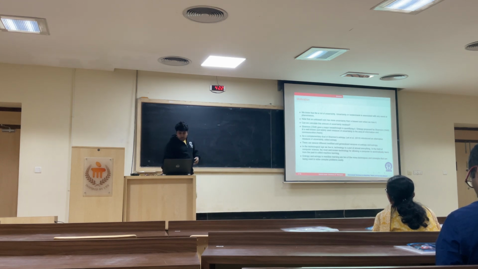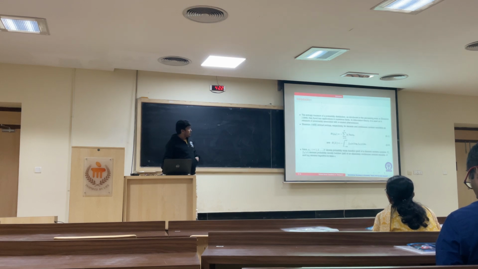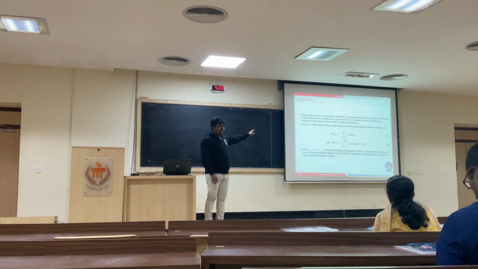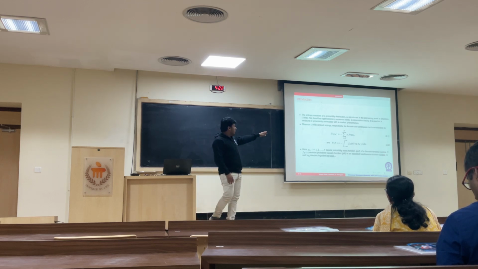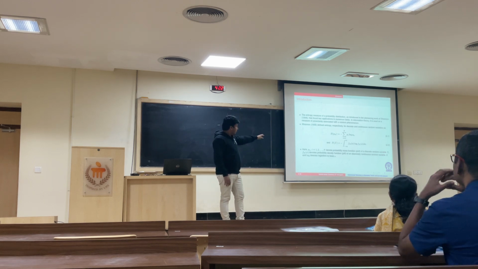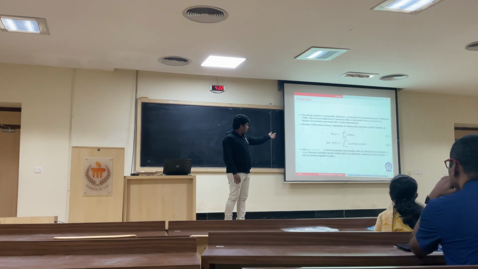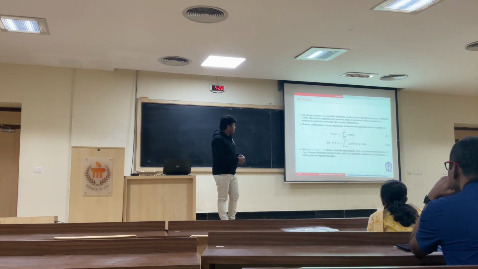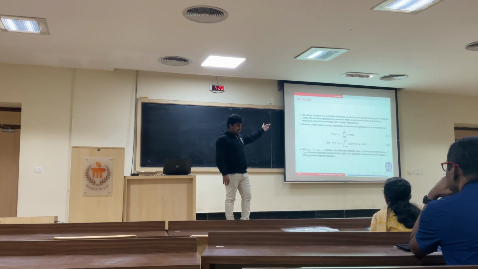So these are some motivation behind this. Since time is less, this is the definition of entropy defined by Shannon in 1948. For the discrete random variable, we define it like this: minus summation of p_i log p_i, where p_i is the PMF. And for the continuous random variable, we define it as minus integral of f(x) log f(x), or the expectation of minus log f(x), you can say. Here we can simply notice that in the discrete case it is summation, in the continuous case it is integration, and the PMF is replaced by the PDF.